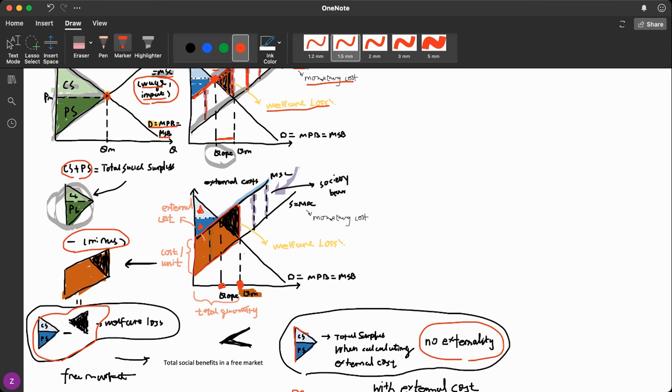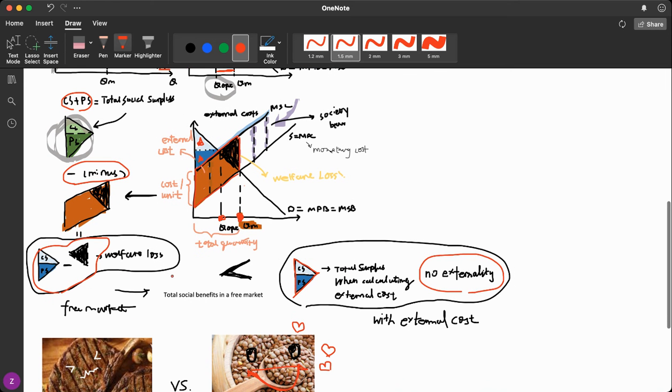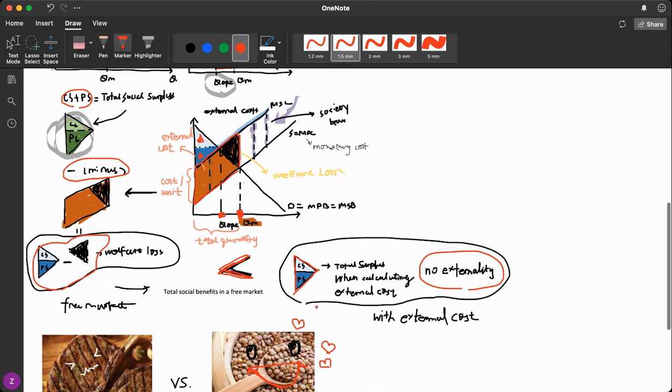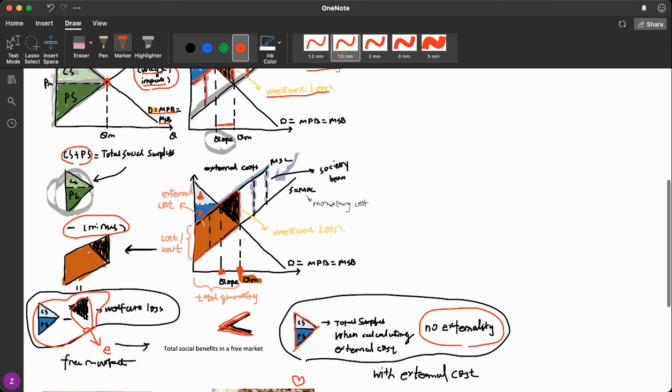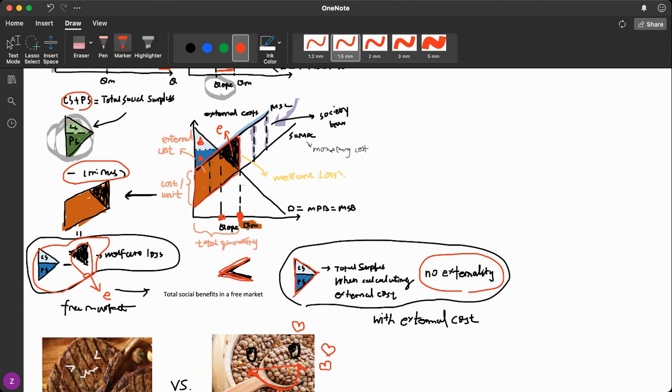And the final step is to compare these two results. So we can come to our conclusion that total social benefits at market equilibrium is smaller than at the socially optimum level by the area of E. So according to the UN IPCC fifth assessment report, around 25% of the climate change problems, including greenhouse gas emission, deforestation, and land use, can all be attributed back to food production and consumption. And these are all negative externalities.